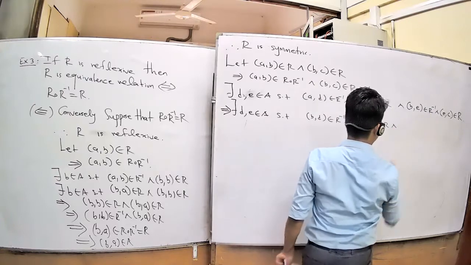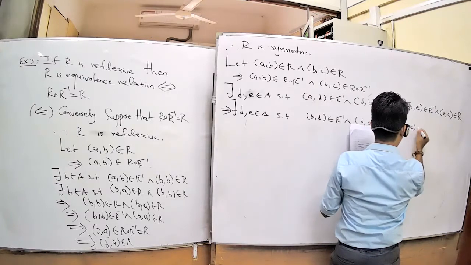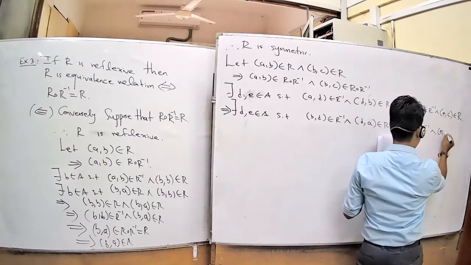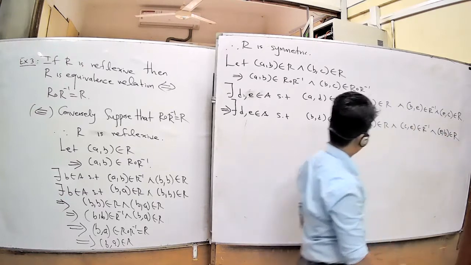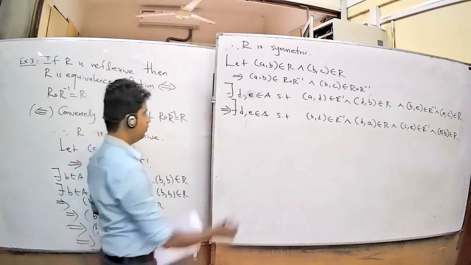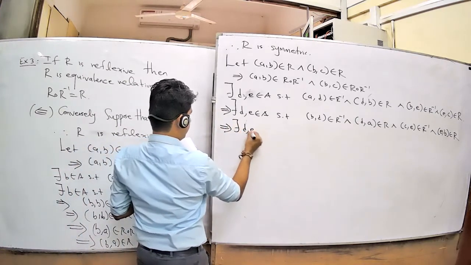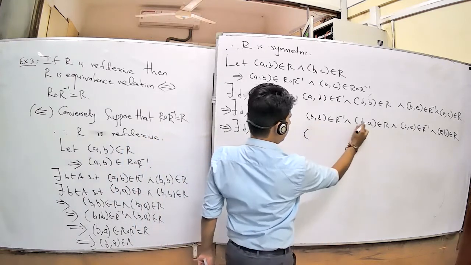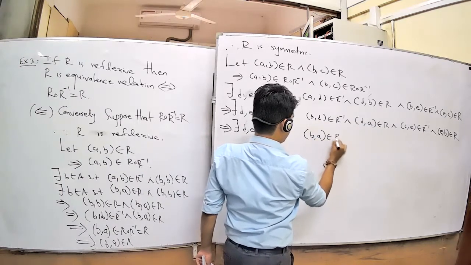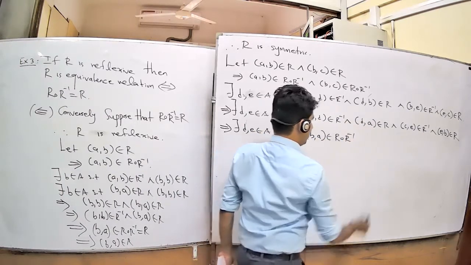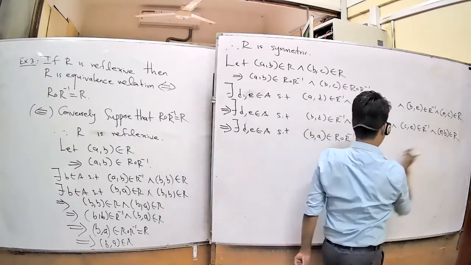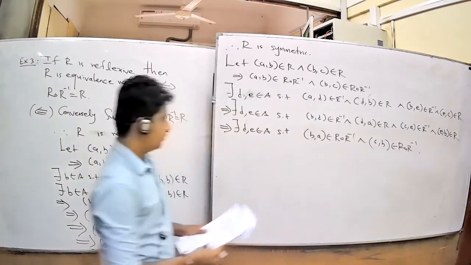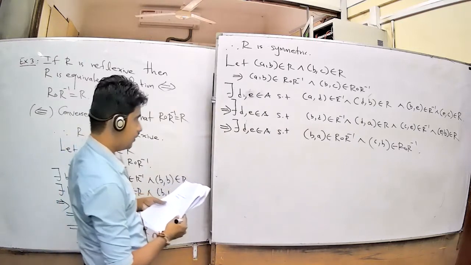And for these two, first you write it here: (C, E) belongs to R inverse and (E, B) belongs to R. Is it okay? (E, B) belongs to R. Now D, E belong to A such that for these two you write BD, DA. Therefore (B, A) belongs to R composition R inverse, and CE, EB, therefore (C, B) belongs to R composition R inverse.